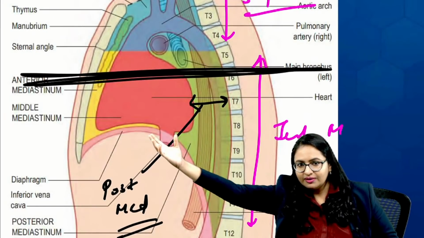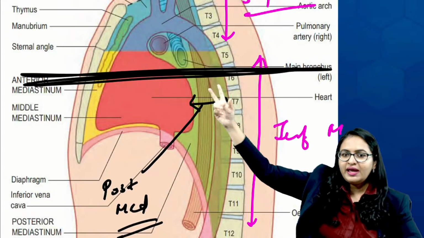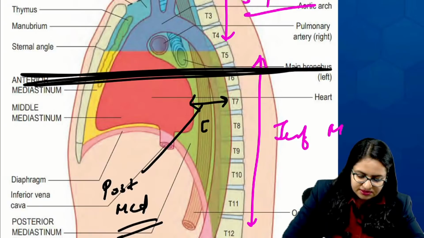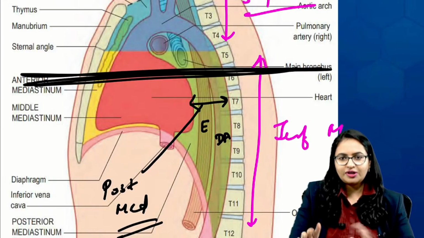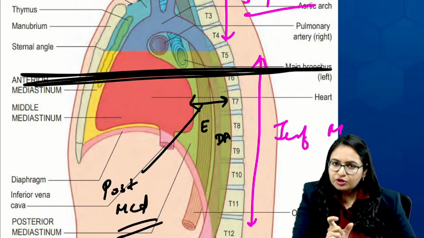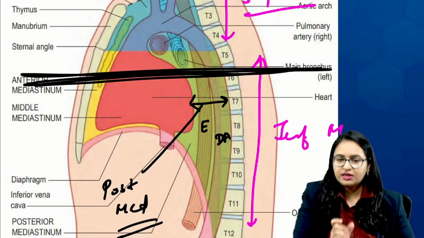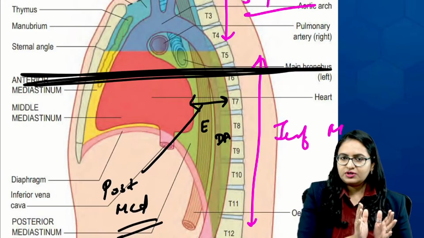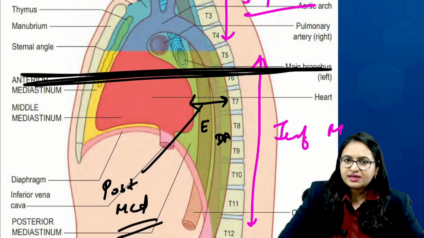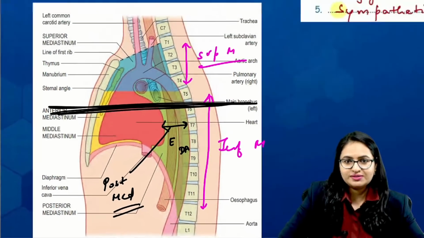Anteriorly you see the heart, posteriorly the vertebral column, and two structures in between. This is the esophagus and this is the descending aorta. The round structure just in front of the vertebral column is the descending aorta, and it is slightly towards the left. And as we go anteriorly, you have a cut section of the esophagus.